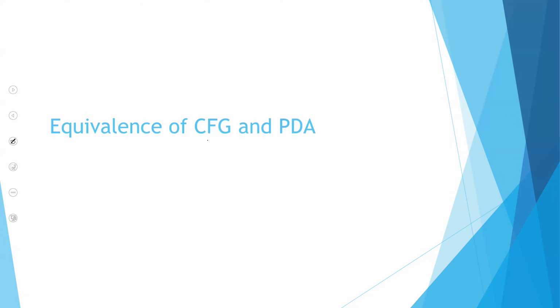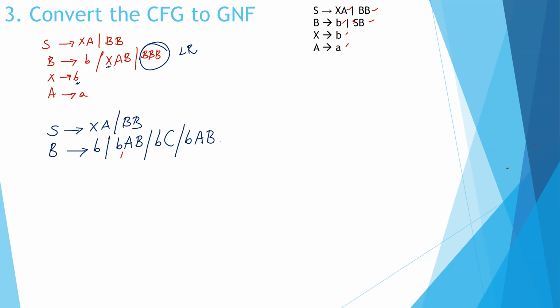I'll directly replace this B with X. Introduce a new variable called C and write down things without the new variable and with the new variable. The new variable is nothing but triple B, without the new variable, with the new variable on to the right.